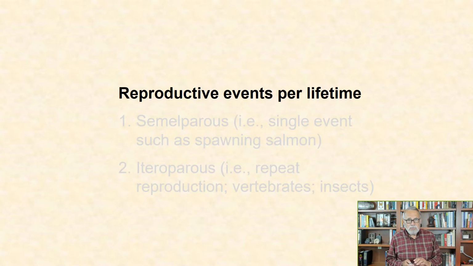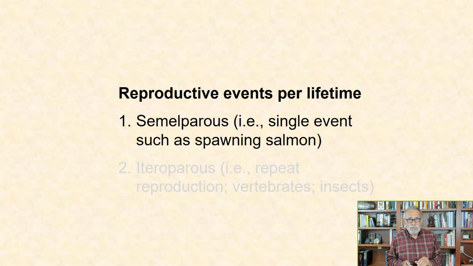Patterns of reproduction. One way to classify the reproductive diversity of organisms is by the number of reproductive events in an individual's lifetime. Semelparous species reproduce once. This pattern is often termed Big Bang reproduction because individuals die after reproduction. Examples of semelparous reproduction include Pacific salmon, American eels, octopods, and bamboo.